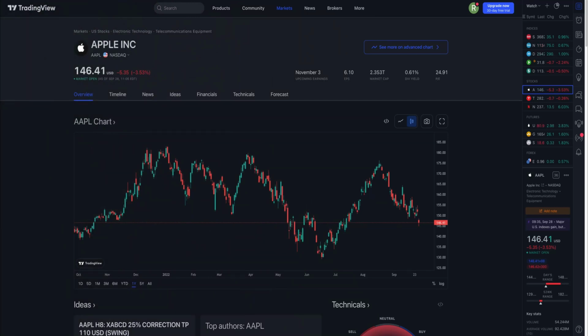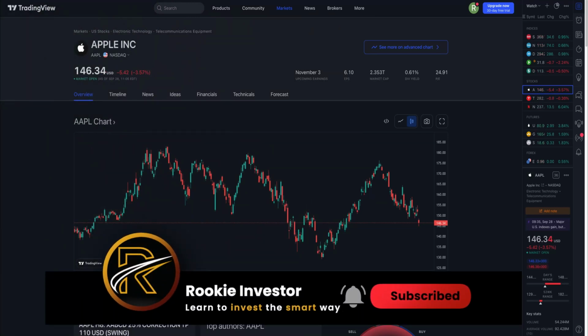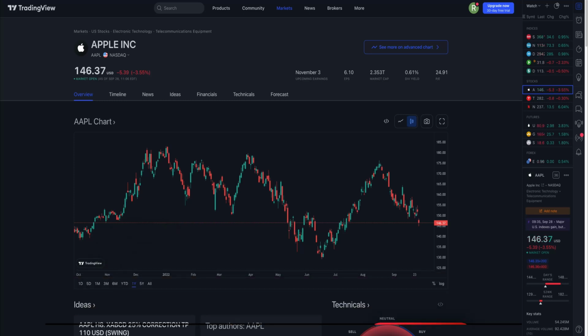To start, I will head to TradingView and pick Apple as the stock to evaluate, but you can apply the same steps to any stock. That is the purpose of this video. When you start evaluating a stock, the first and most important part you want to analyze is the financial statements of the company. To find the financials of the company, click the Financials tab on the toolbar and then click